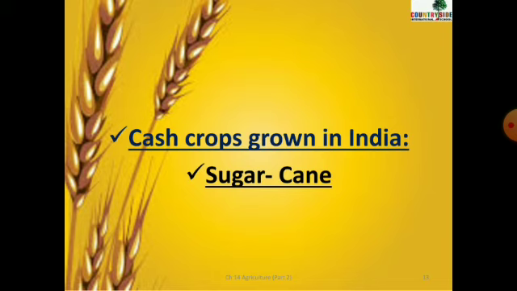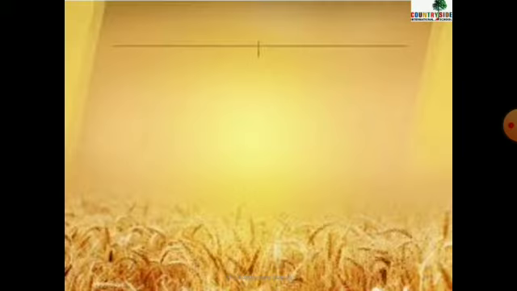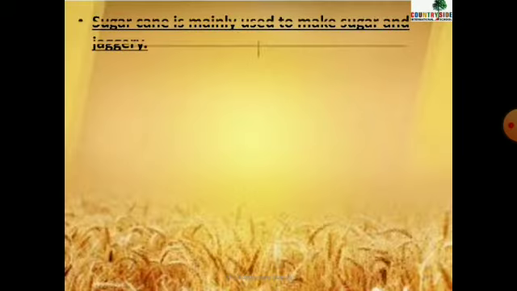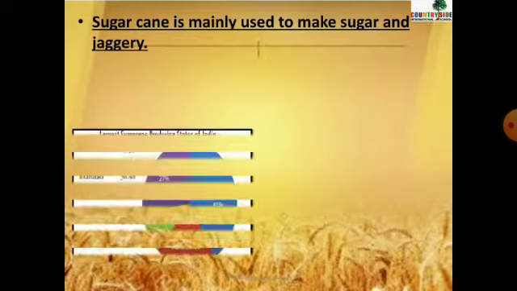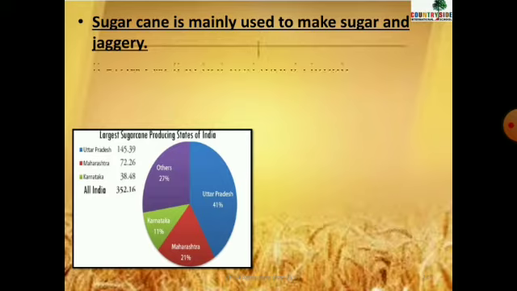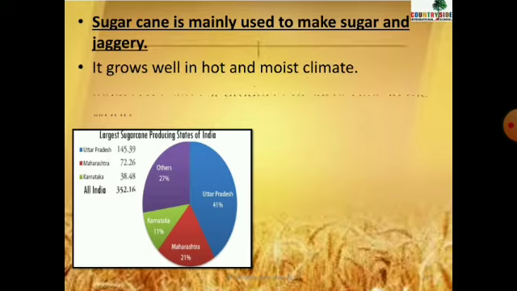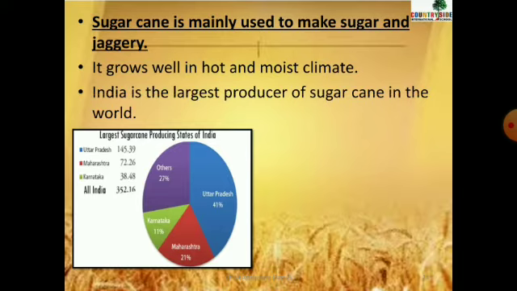Yes. Next cash crop grown in India is sugarcane. We all have seen sugarcane, how it looks, how we use it, right? Sugarcane juice and all. So, sugarcane is mainly used to make sugar and jaggery. You can see that it grows well in hot and moist climate. But the main thing is India is the largest producer of sugarcane in the world.